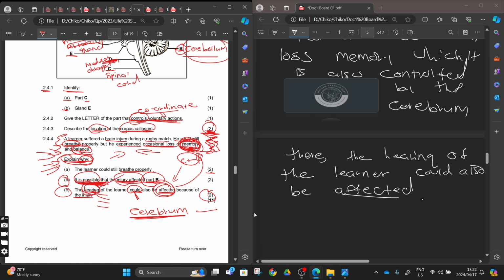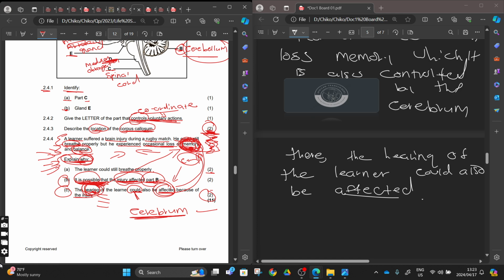Hearing is controlled from the same place as memory. Due to the loss of memory, we can conclude that this place that controls our memory and our hearing was affected. So the learner could also be affected in the hearing.